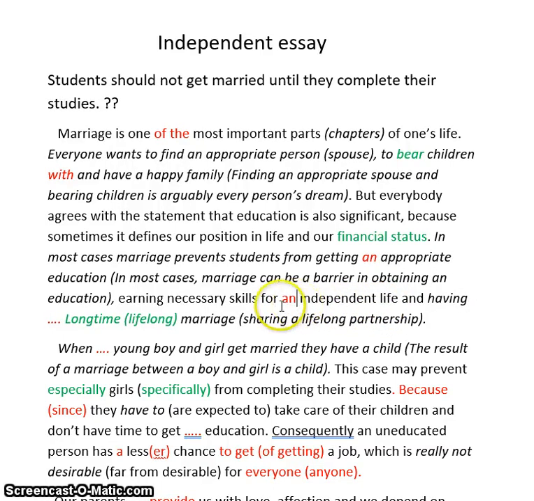An independent life and having long time marriage. Long time should be two words, and long time is not an adjective. Lifelong is an adjective. So having a lifelong marriage. And also, again, because you have an adjective, you have a countable noun, we need the article. Having a lifelong marriage is what we need.